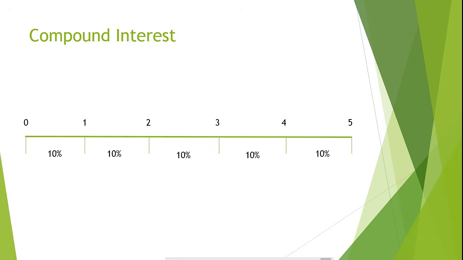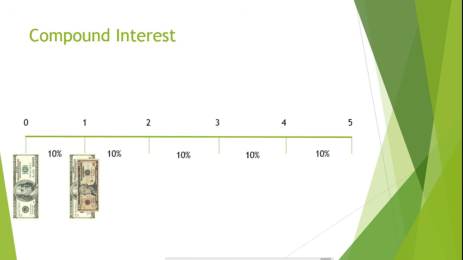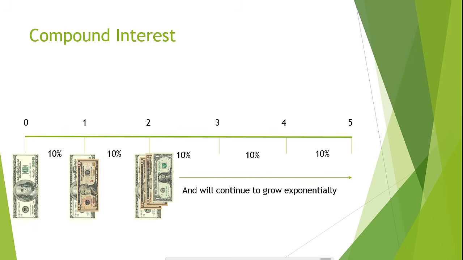Let's say you invested $100 for 5 years at a compounding interest rate of 10%. At the end of the first year, your investment would be worth $110 because it earned 10% interest on $100. At the end of the second year, your investment would be worth $121. This means that it earned $11 in interest the second year, which is different from the $10 in interest it earned in the first year.